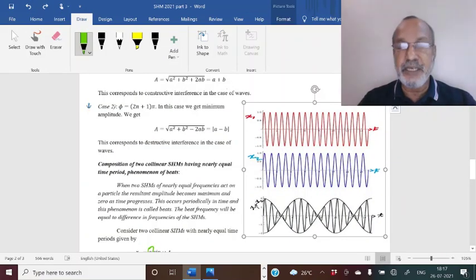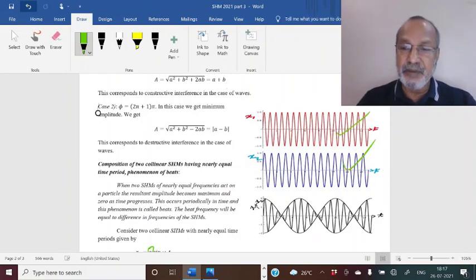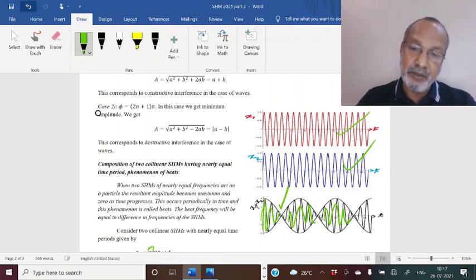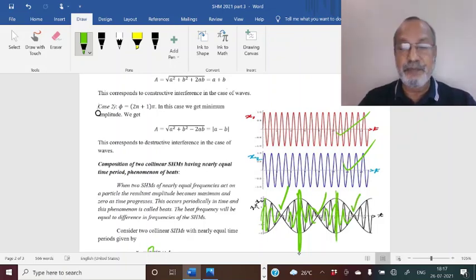So what happens is, in the case of sound waves, this and this will have a similar sound, and this oscillation will also have the same sound, but the amplitude of the combined wave becomes maximum, then 0, again becomes maximum, then again becomes 0, again becomes maximum, and again becomes 0. And this phenomenon is called beat.